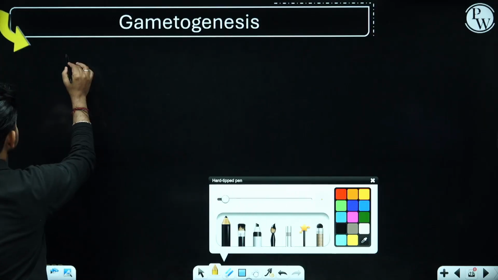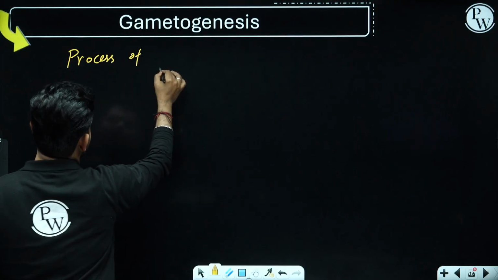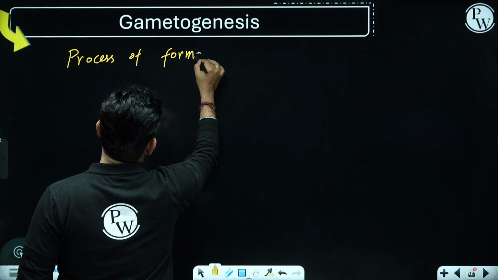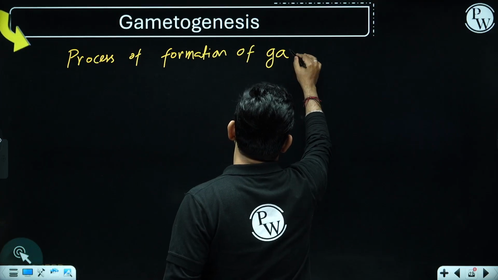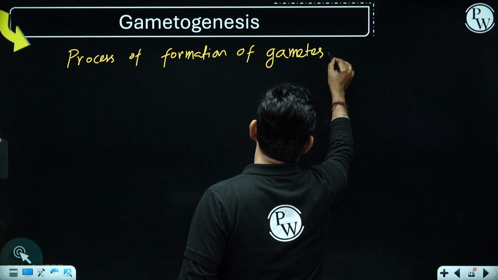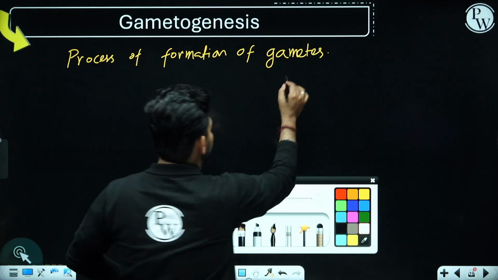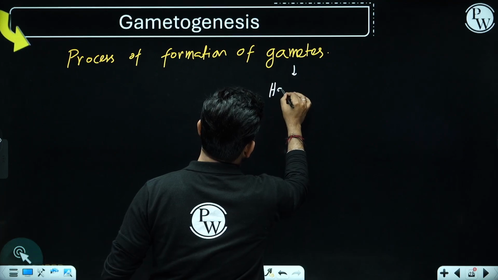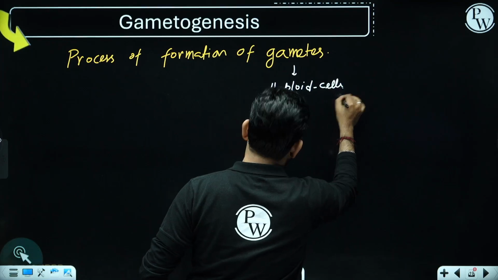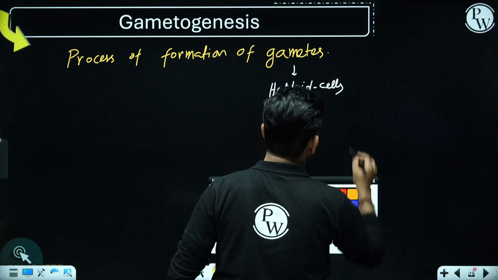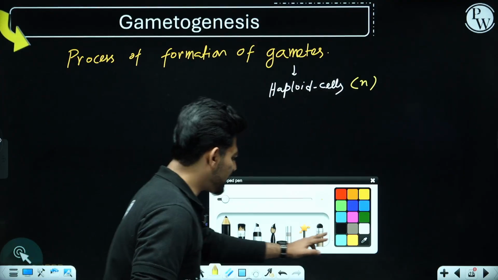So this is the process of formation of gametes. Now what do you mean by gametes? Gametes are haploid cells. What do you mean by haploid cells? They have only n number of chromosomes. Now what do you mean by that?